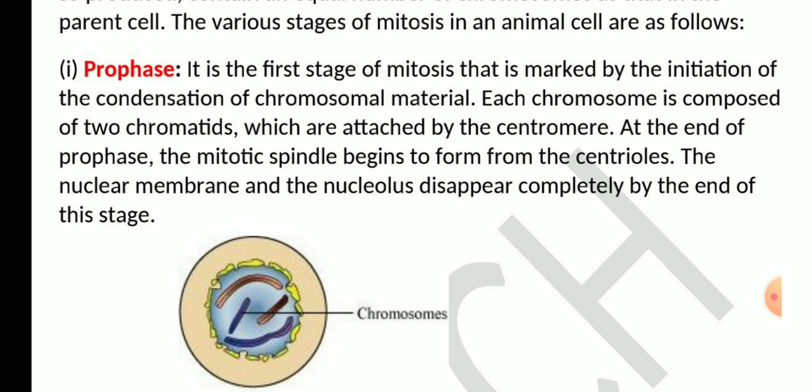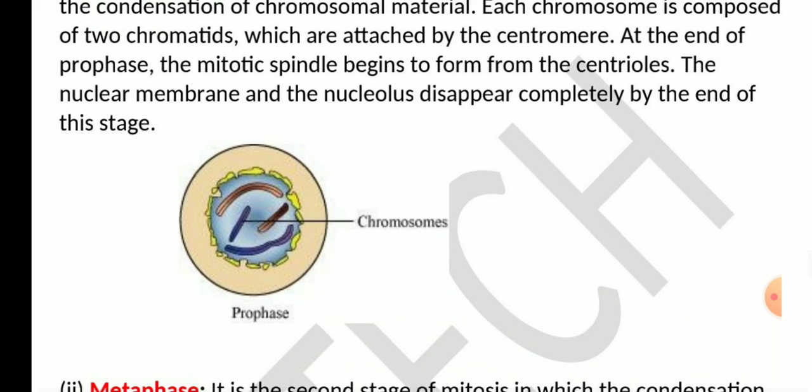The nuclear membrane and the nucleolus disappear completely by the end of this stage. So what is happening in prophase? There is condensation of the chromatin, the chromosomal material. Each chromosome is composed of two chromatids and they are attached by a centromere. And children, the spindle begins to form from the centriole, and the nuclear membrane and the nucleolus disappear completely by the end of this stage. You need to write this description and also you need to draw this diagram. Okay?